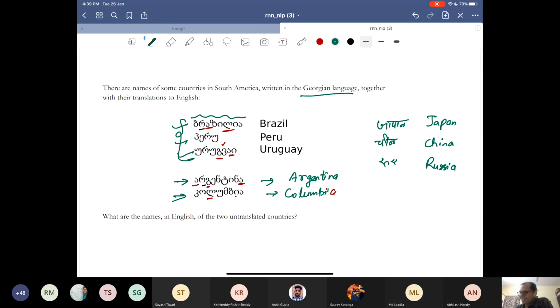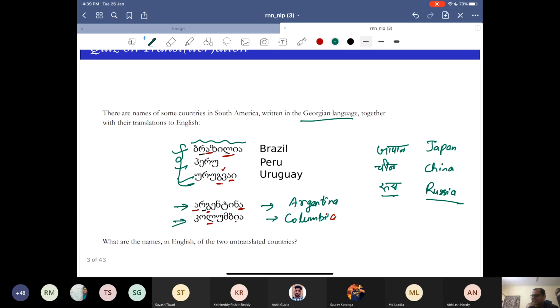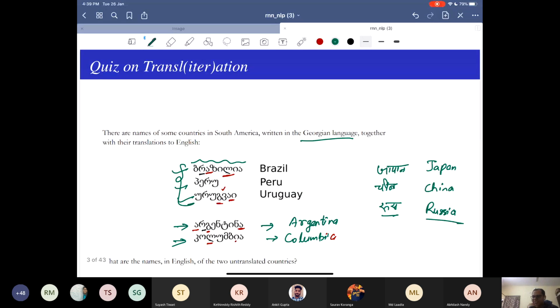Yes. What is the connection between Rus and Russia? That's why I said it's not exactly transliteration, it's a translation of the country names. When you translate country names, it's very similar to transliteration, but sometimes you have different names.